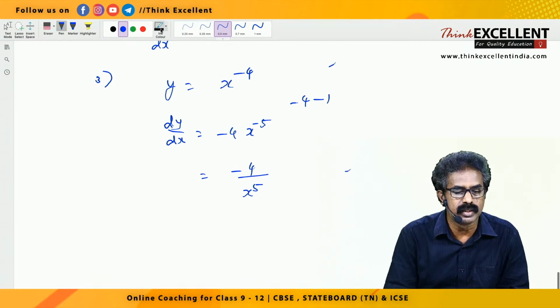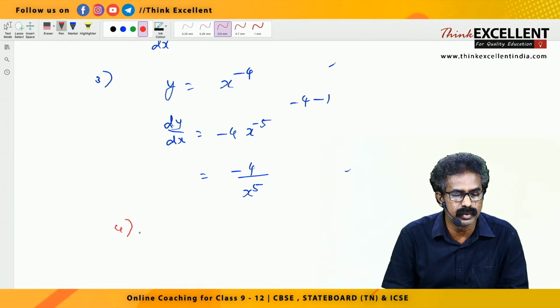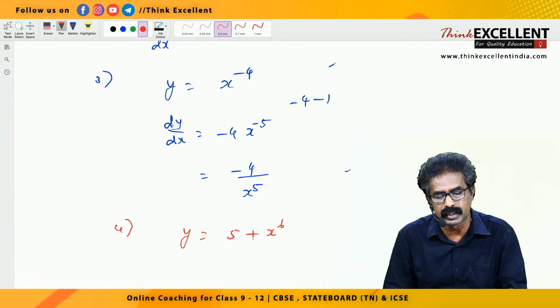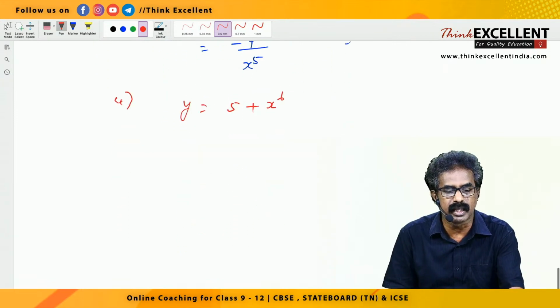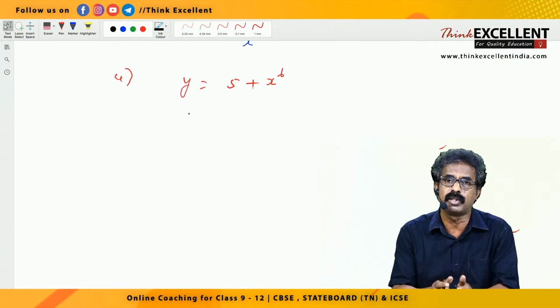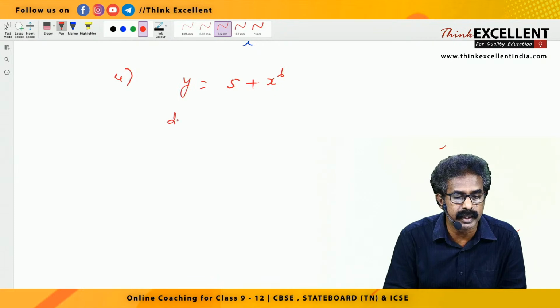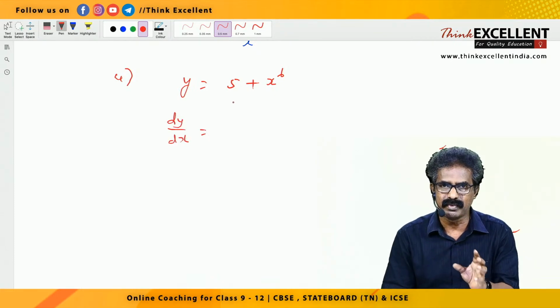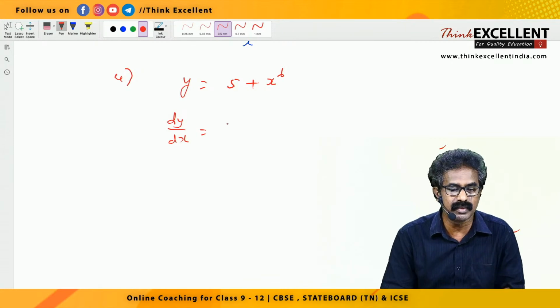Then another question, question number 4. See, y equal to 5 plus x raised to 6. Please listen here. Here there are two terms, right? Y equal to 5 plus x raised to 6. So differentiate both the terms separately. So dy by dx equal to, first one is 5. 5 is a pure constant, right? Constant derivative 0.